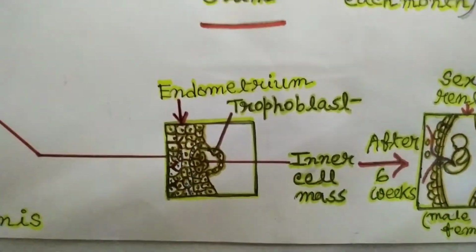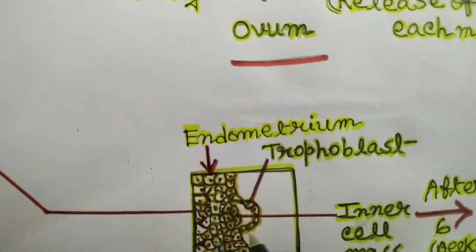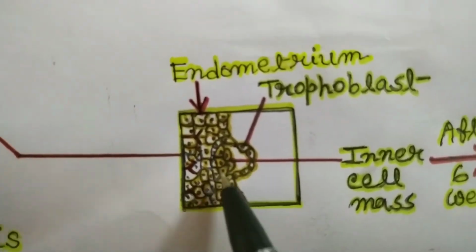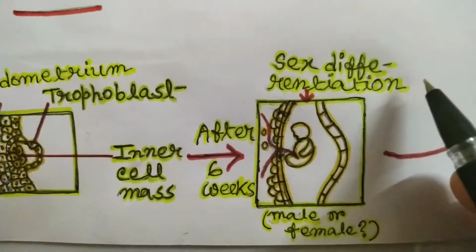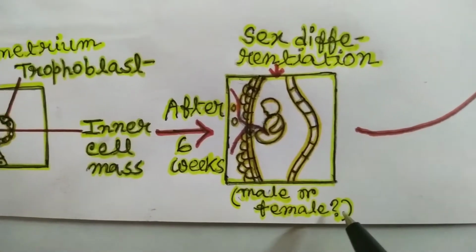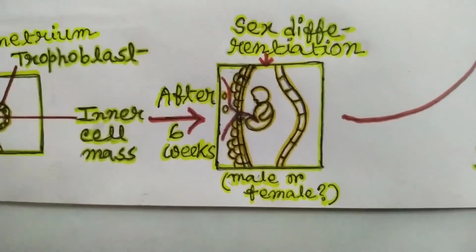Now you can see the cells of the endometrium fuse with the trophoblast of the blastocyst and the inner cell mass is developed. After 6 weeks, the first signs of sex differentiation will be noticed. Means whether it is male or female, we can understand this.